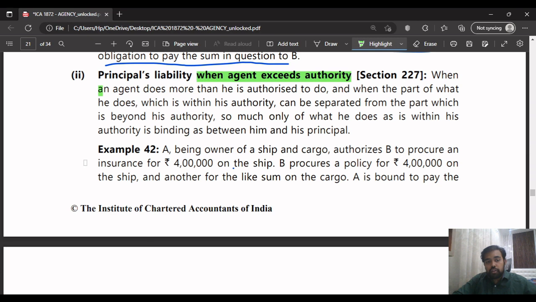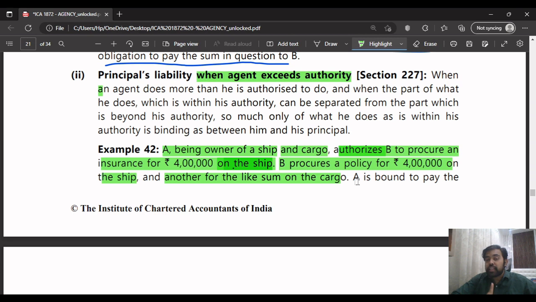It's very simple. What they're saying in this example is, A, being the owner of a ship and cargo, authorizes B to procure an insurance of 4 lakhs on the ship. Remember, he's saying only for the ship, to get the ship insured. B gets a policy of 4 lakhs on the ship. He did the right thing, first part. Another for a like sum on the cargo, another 4 lakhs for the cargo as well.